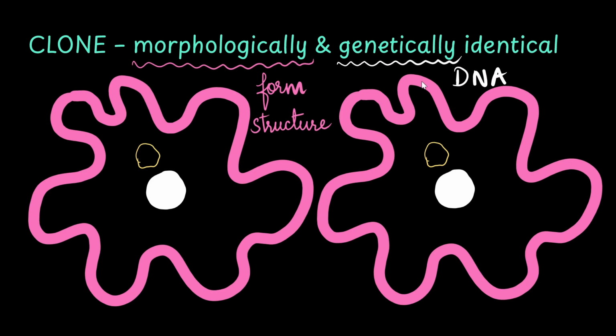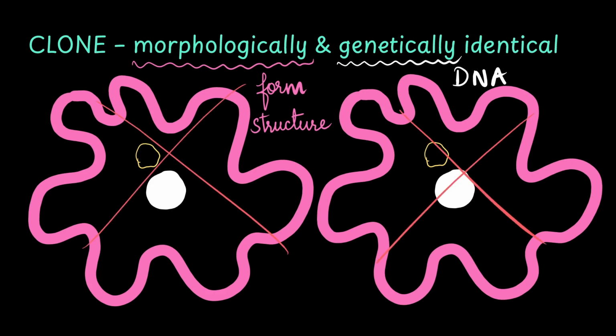Asexual reproduction in protozoa creates clones. But let's say there is a sudden change in temperature or pH in the external environment. What do you think would happen to these clones? Well, all of them would die because there are no genetic differences between them. If the change affects one amoeba, it's going to affect the other. And that could be a problem if they want to maintain their population.